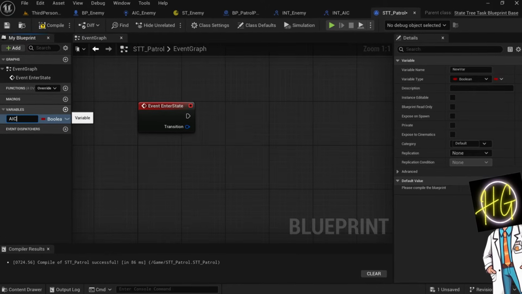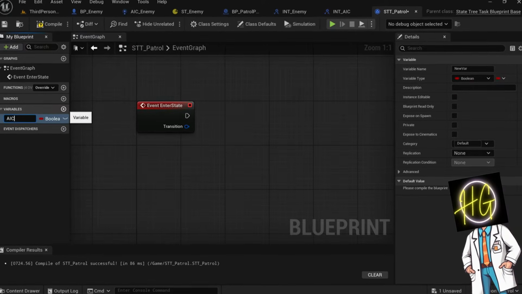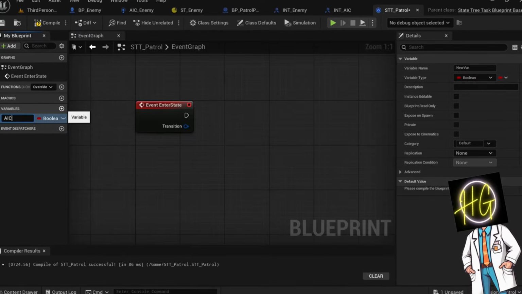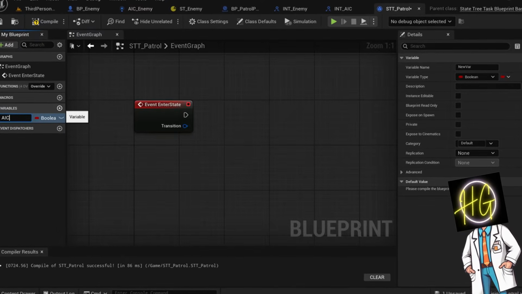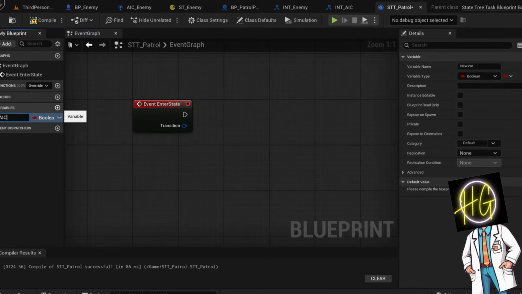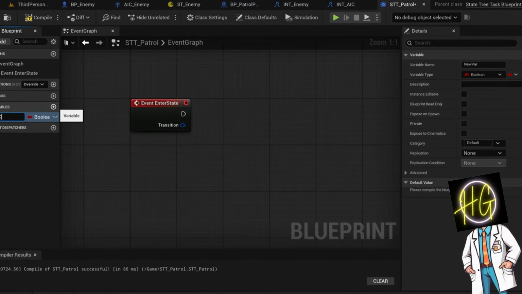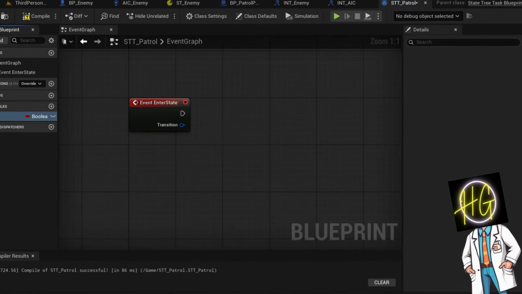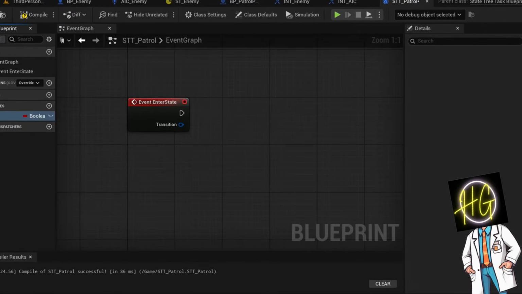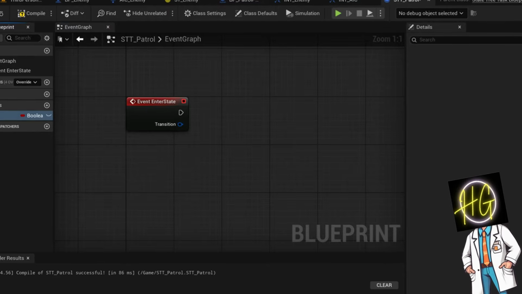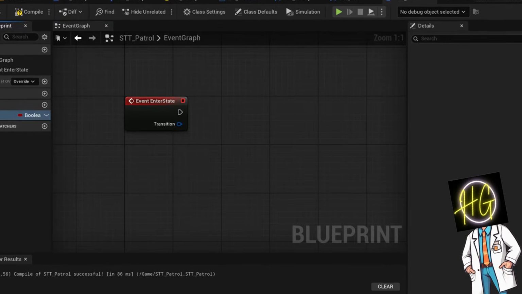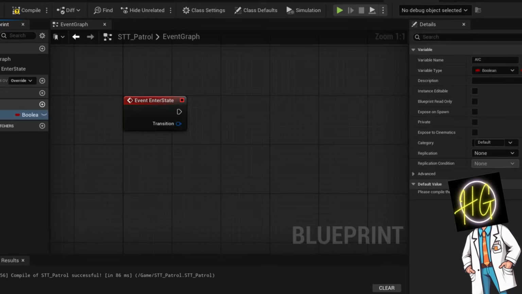On event execute, this is what runs when the task starts. It's where you put the AI's action, for example move to a location. Finish execute is where the task ends. You tell the system whether it succeeded or failed. That is used to structure the logic in a behavior tree task node. A very important distinction though is that finish task doesn't just finish the task, but it finishes the entire state.